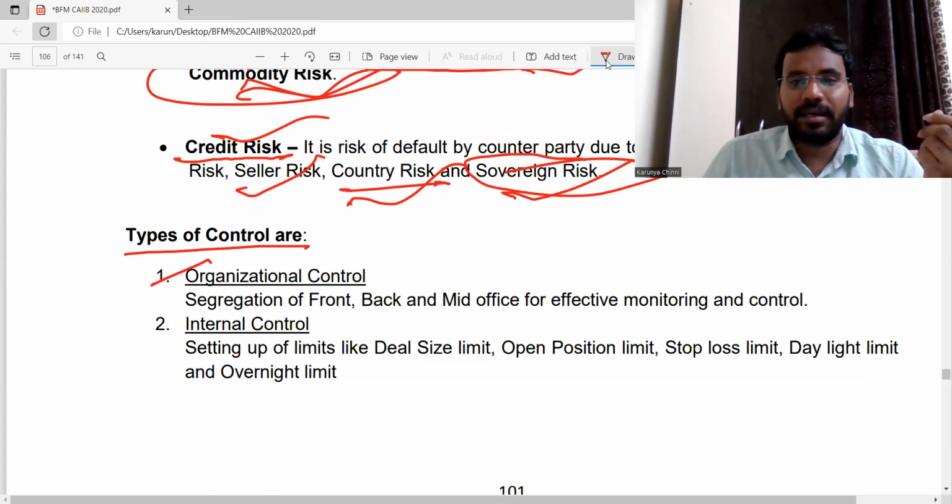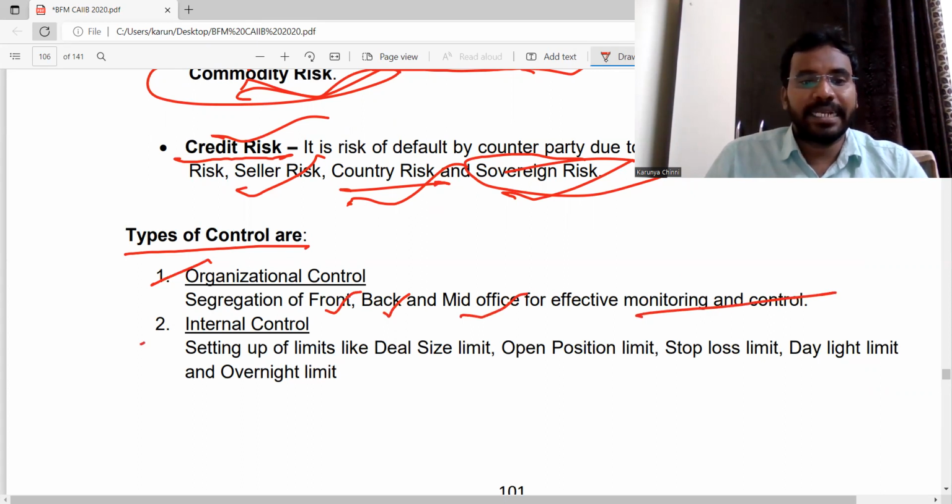Managing the money and bond prices is one department. Watching these bond prices and market prices is another department. So the several duties are segregated to front office, back office, and mid office for effective monitoring and control. Next one, internal control, means they